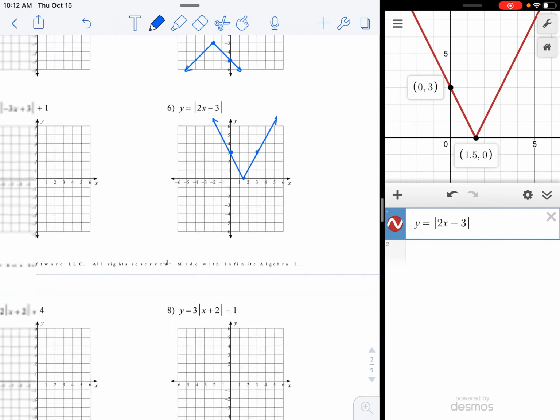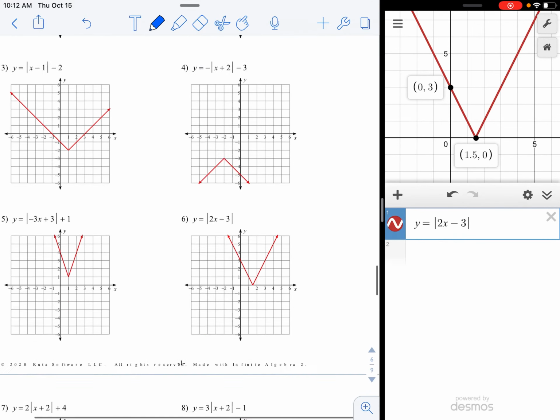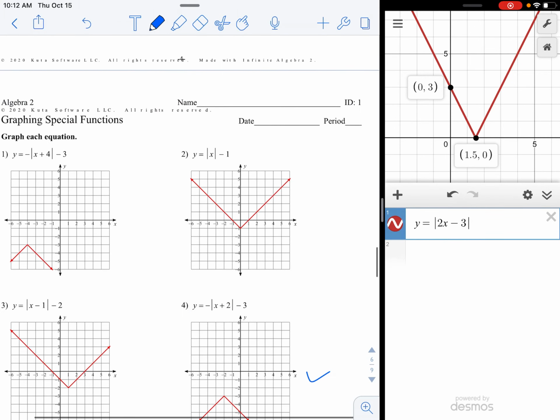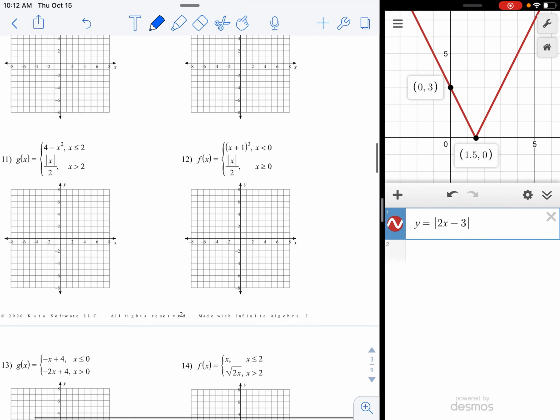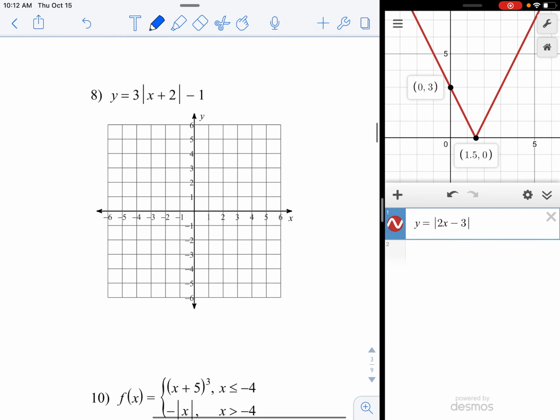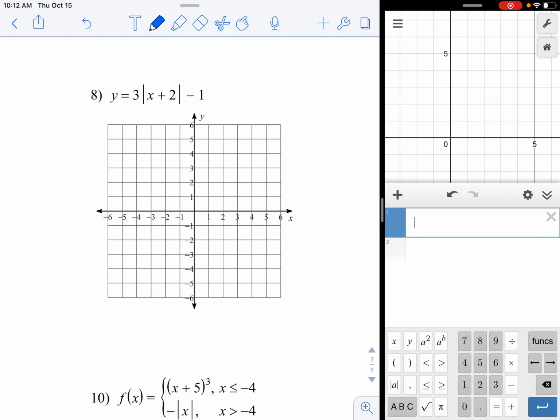And there it is. Scroll down and check number 6. And as you can see, now that we're up and going and I'm not explaining as much, that looks good. They all did so far. This is starting to go really fast. It's just typing it in and copying it down. And once you get familiar with Desmos, it goes pretty quick and easy.